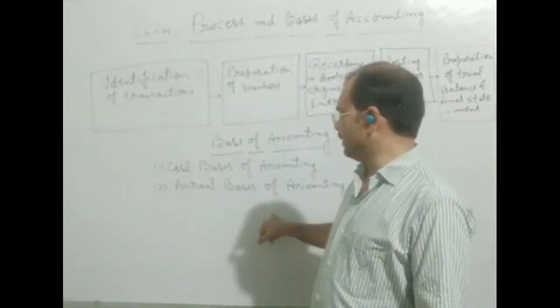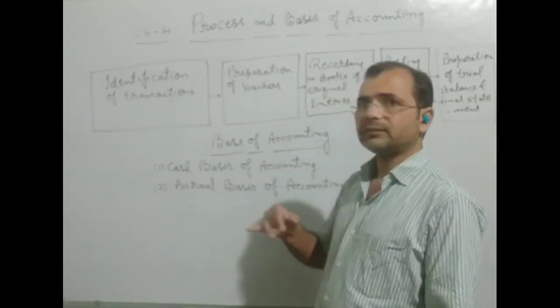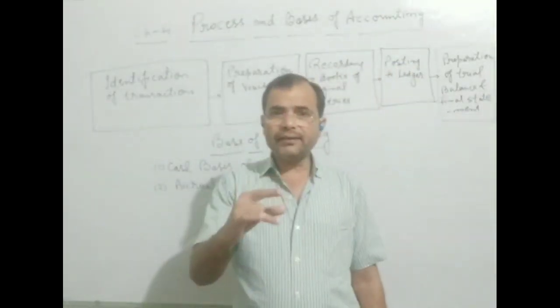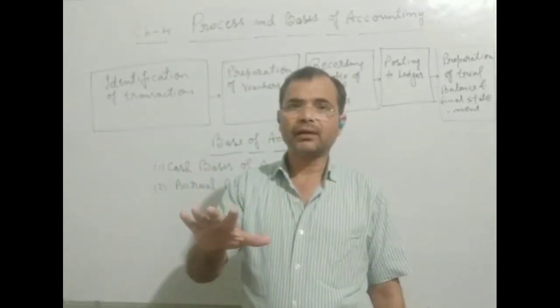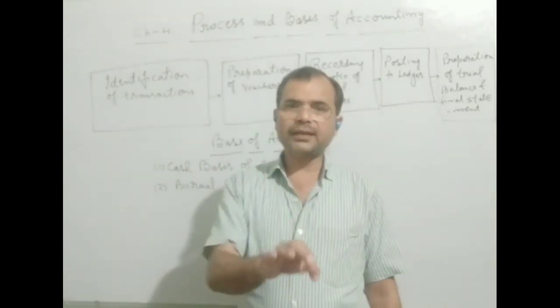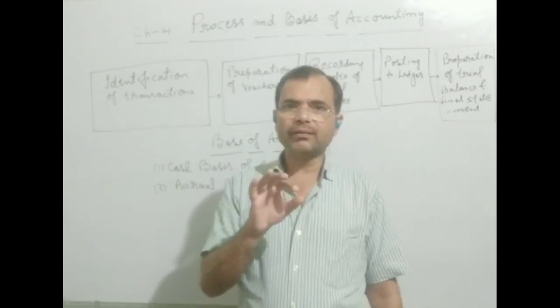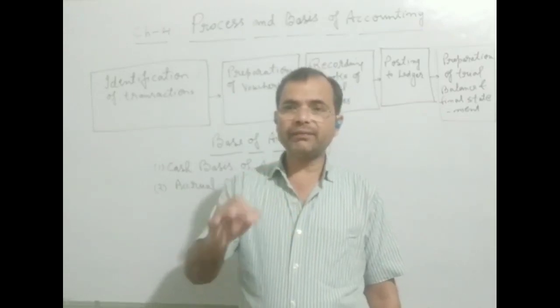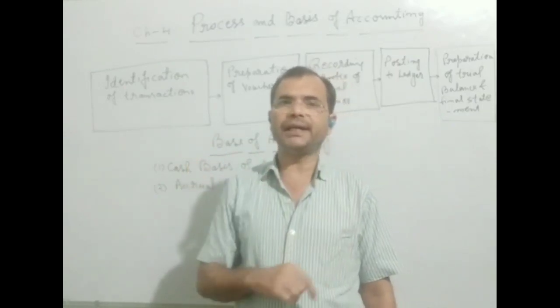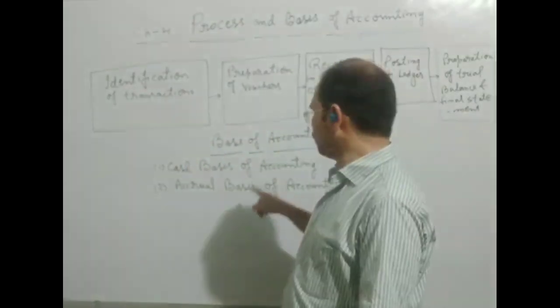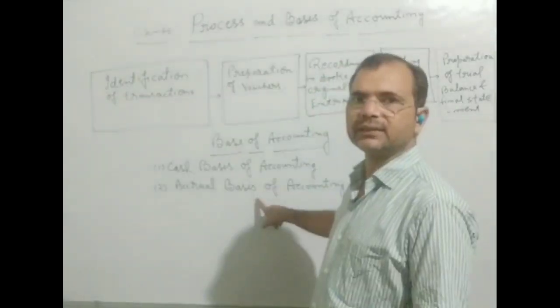Okay, and on the other hand, if an expense is due, we have not paid in the current accounting year, but we will have to pay, it means that is outstanding, and it will also be shown in the accrual basis.